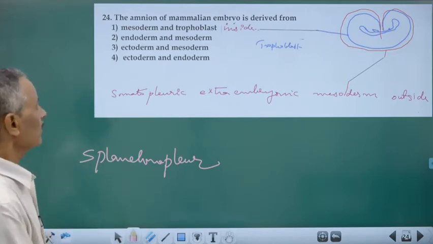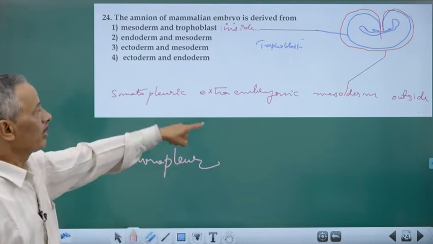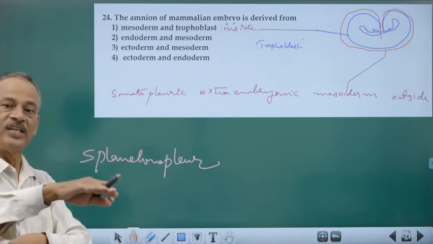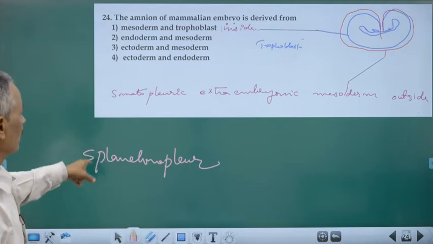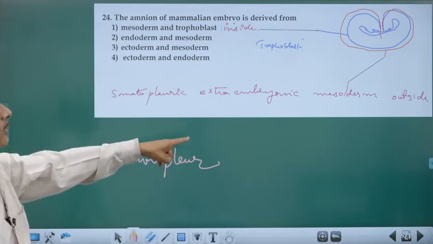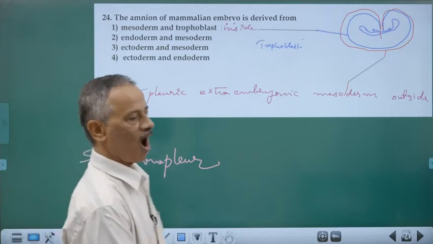In the yolk sac, endoderm is inside and splanchnopleuric mesoderm is outside. The reverse is for the allantois. In the allantois, splanchnopleuric extra-embryonic mesoderm is on the inside and the endoderm is on the outside.